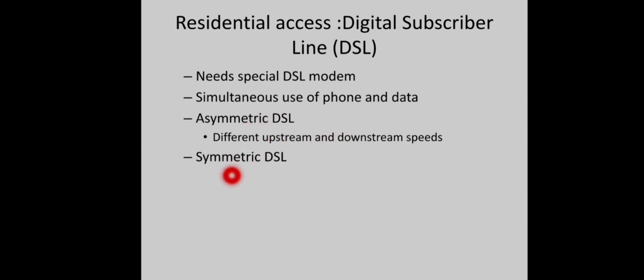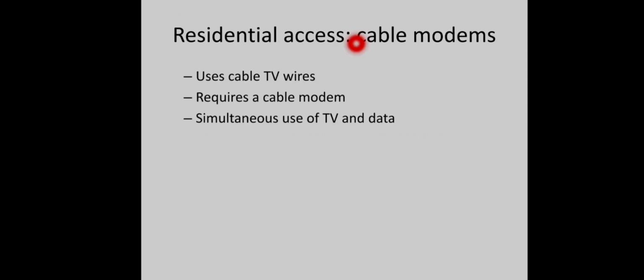Whereas in the second case, that is symmetric DSL, both upstream and downstream speed will be the same. So for business purposes like video conferencing, such applications, we can use the symmetric DSLs. And the next method is through cable modems. So through cable TV wires we are able to access the internet. Another type of modem is required here, that is called cable modem.